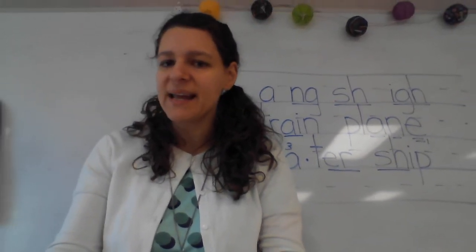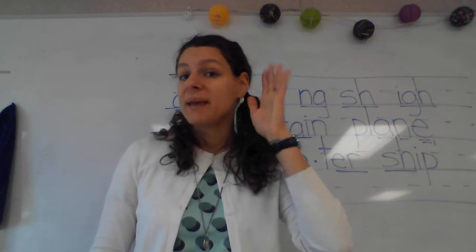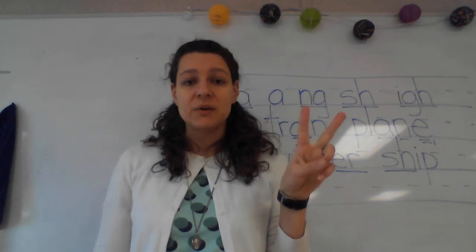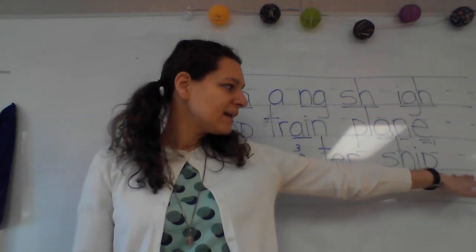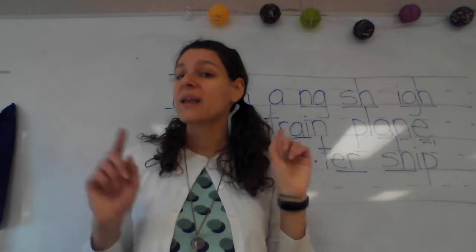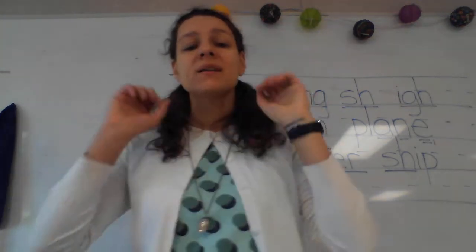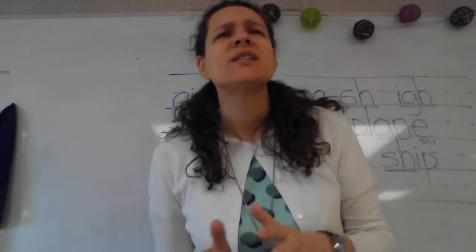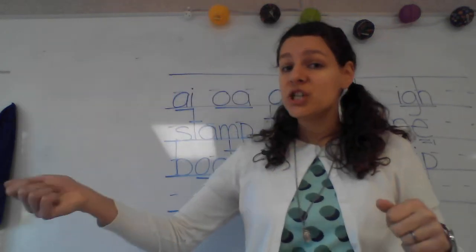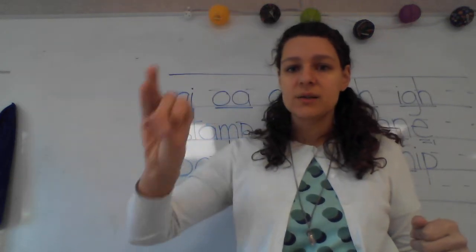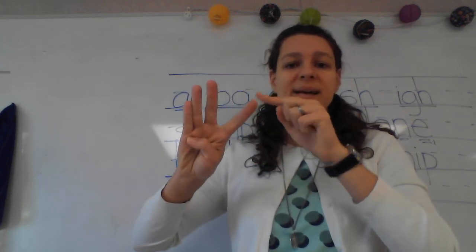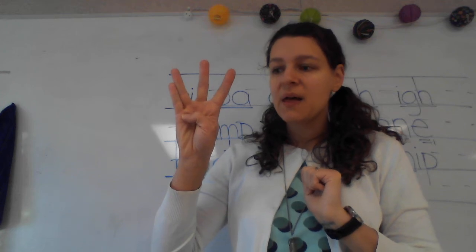Class, what are we going to write? Good, shipping. How many syllables? Shipping, show me. Good, 2. Since we're just using a rule and adding a suffix, I want to see if we can write the whole word out in one go. All right, class, what's our first syllable in shipping? Good, it's still our base word, ship. What are we going to write for that? Good, sh, i, p, and then our syllable break.